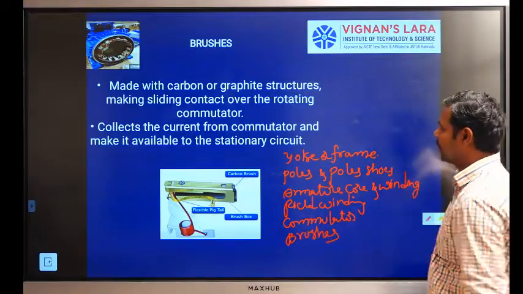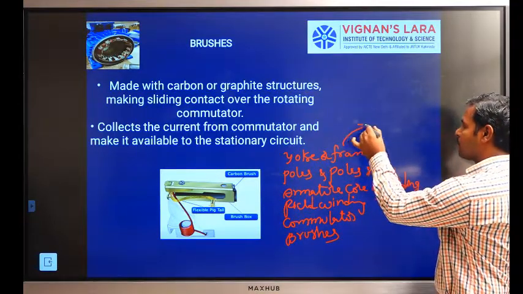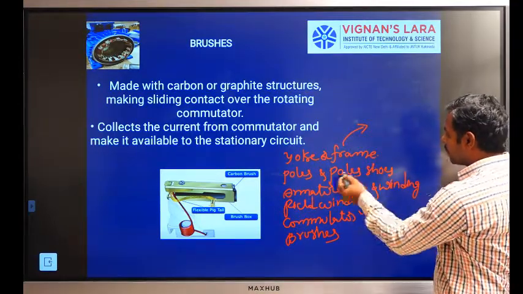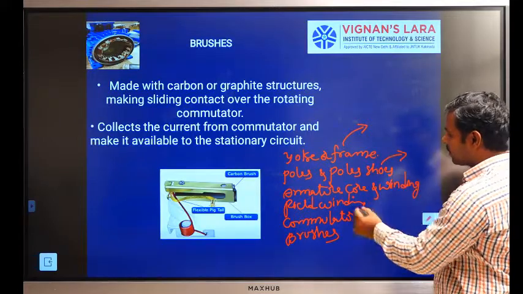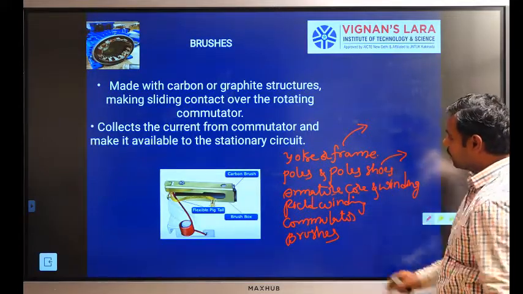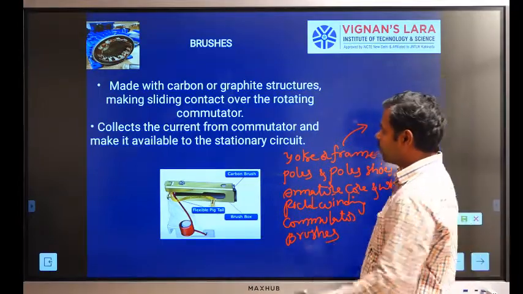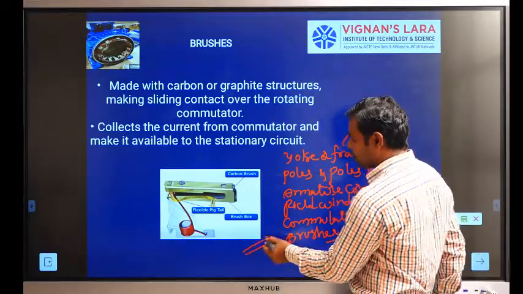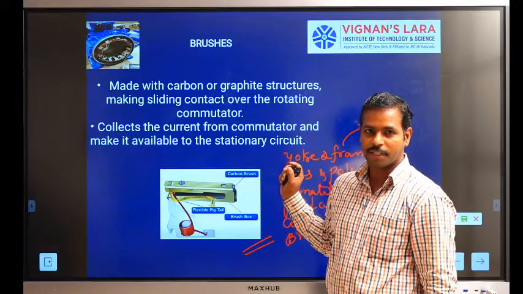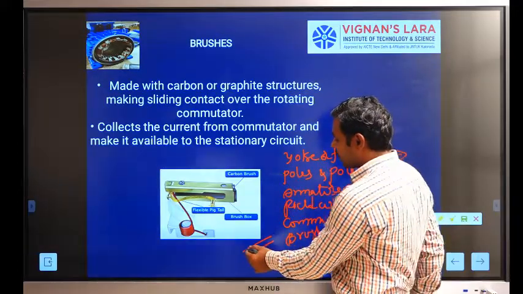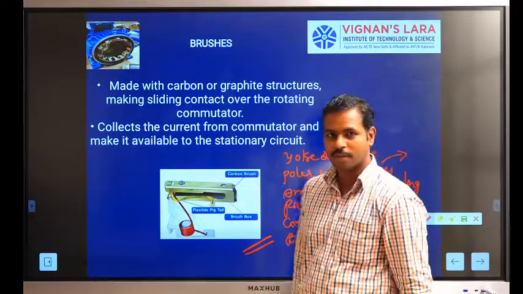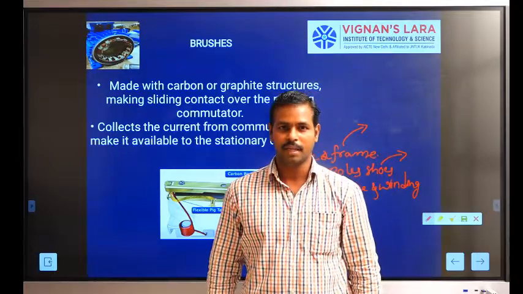The yoke or frame serves two functions. Poles and pole shoes also serve two functions. Then the armature core and winding, field winding, commutator and brushes. So these are the construction of a DC machine. In the next class, we will discuss the principle of operation of a DC generator. Thank you.